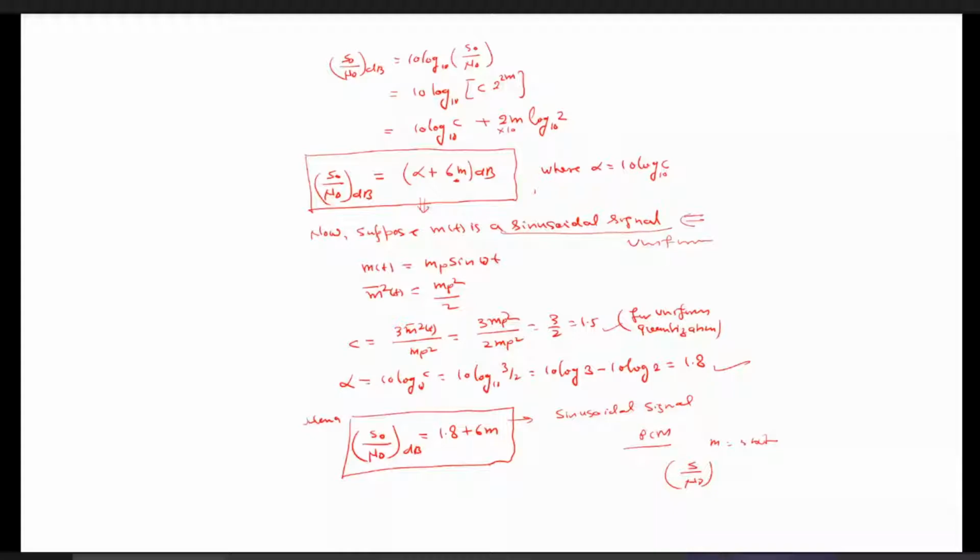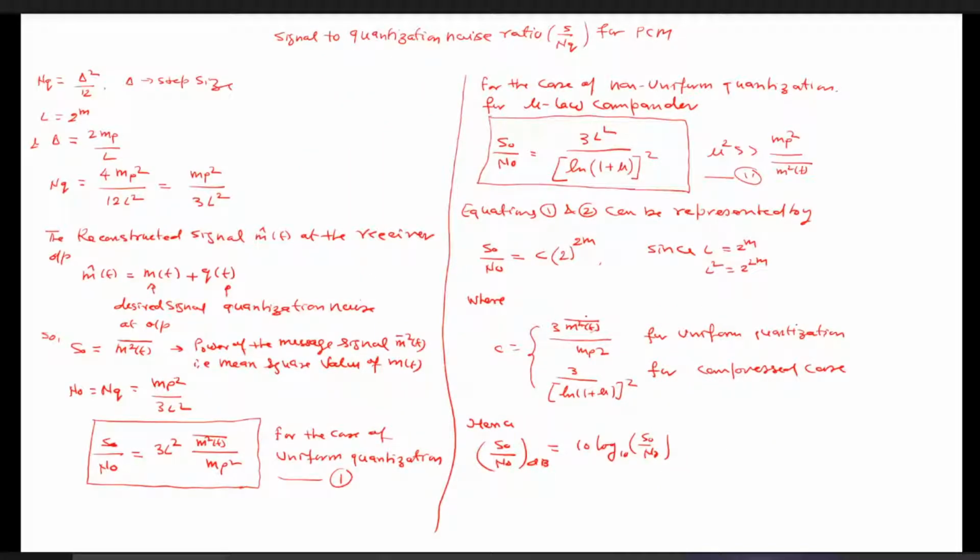For the rest of the other signals, you have to calculate using this formula, not in dB, which is given by alpha plus 6m. The second term 6m is very simple to calculate. You can calculate it easily, but for alpha, you need to remember these two expressions, specifically for the uniform quantization, and in the case of compressed signals, specifically for mu-law, you can use this. Then you can calculate the signal to noise ratio.